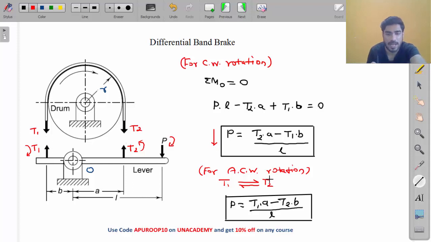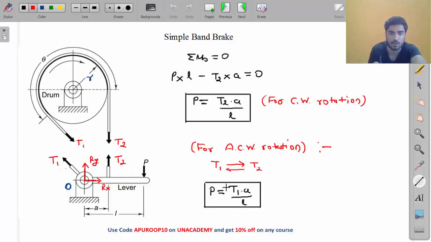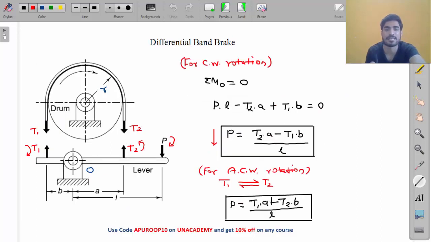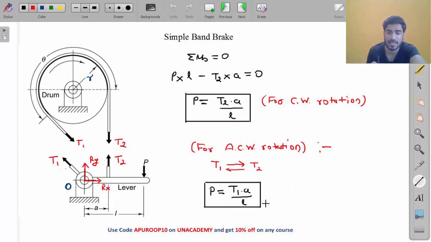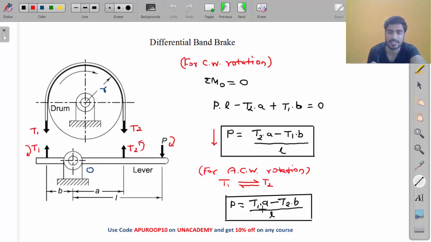Now for anti-clockwise rotation also, P there is T1A by L, but here P is T1A minus T2B by L, right? So for anti-clockwise rotation also, P is getting reduced. So what does it mean, my friend?